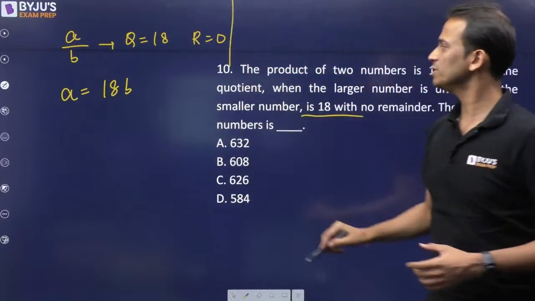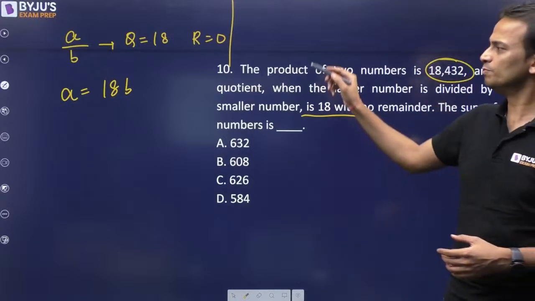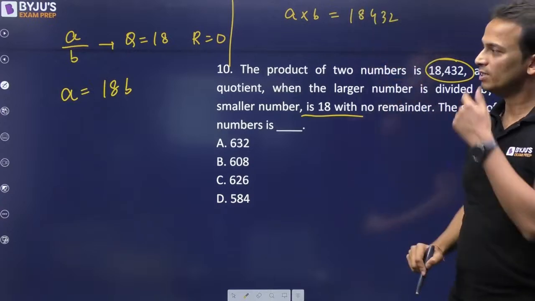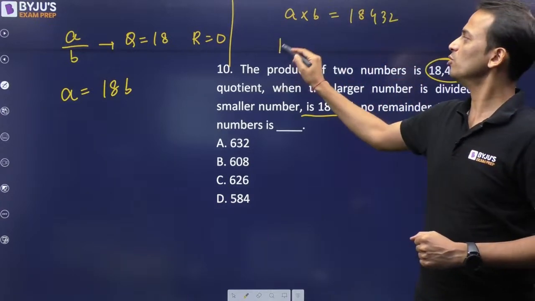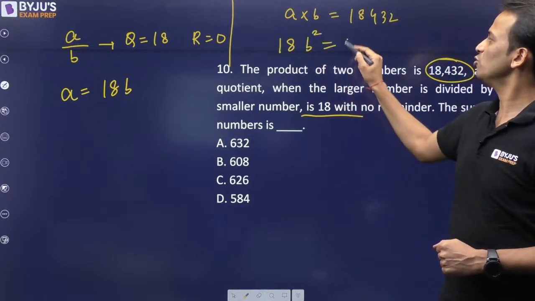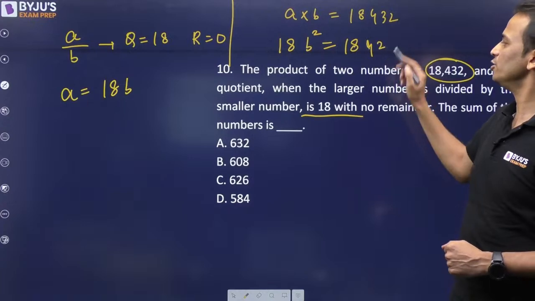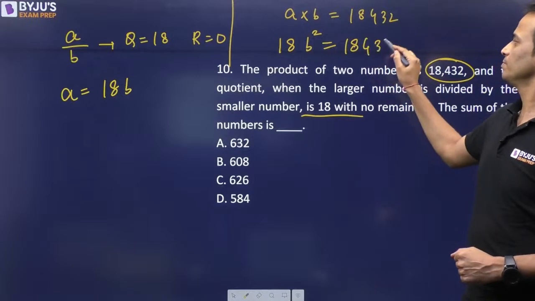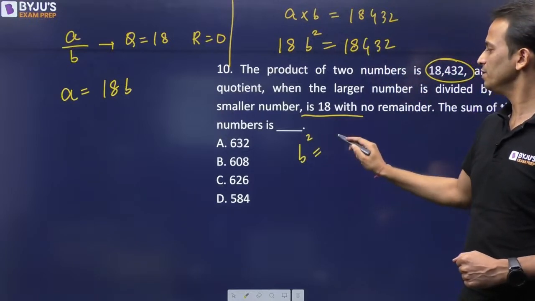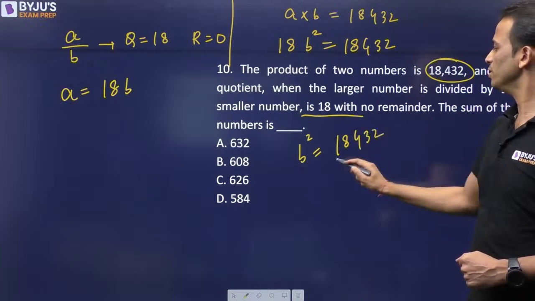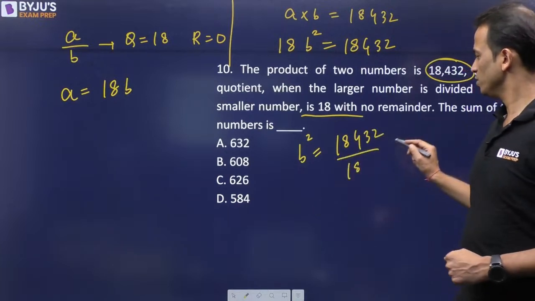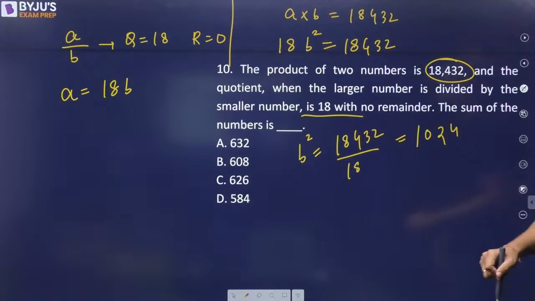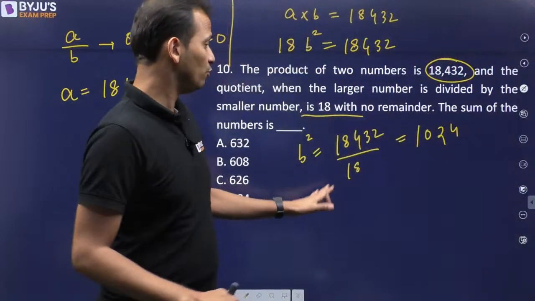The product of these two numbers is given as 18,432. A multiply B is equal to 18,432. A is equal to 18B. So 18B square will be equal to 18,432. So the value of B square will be 18,432 divided by 18. So this will come out to be how much? 1024. Okay, this is the value of B square.